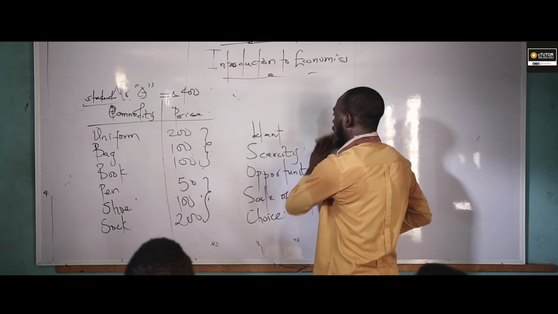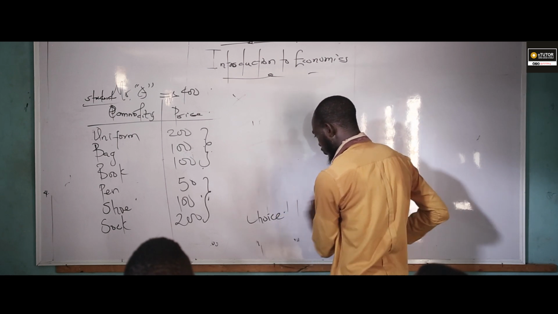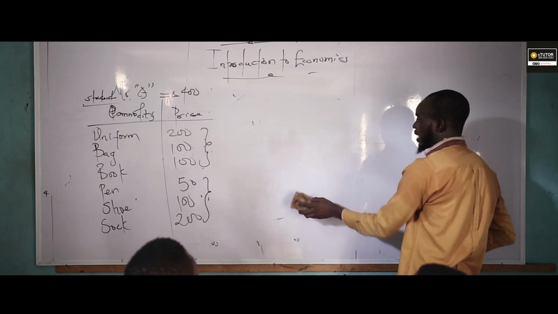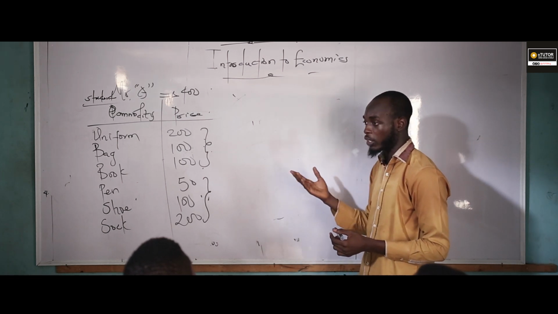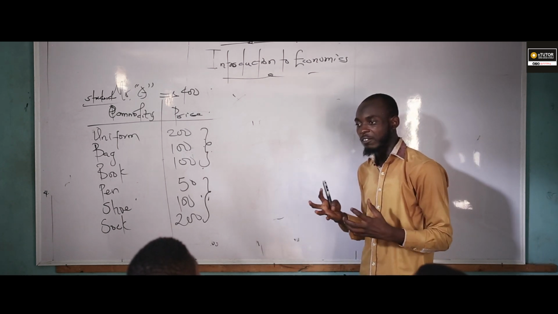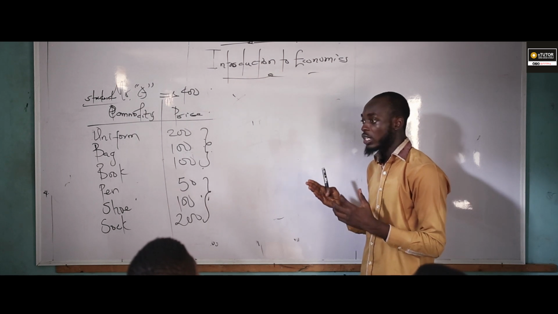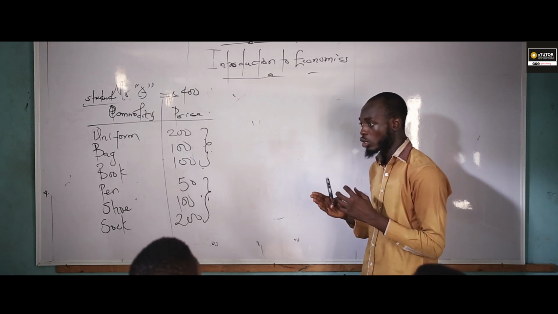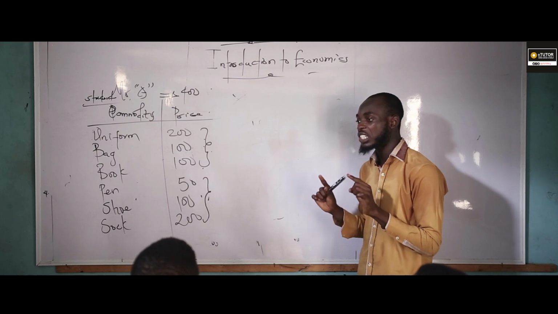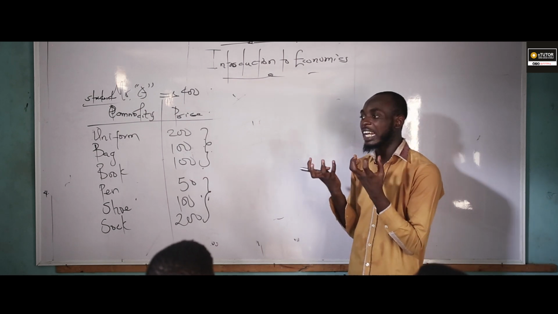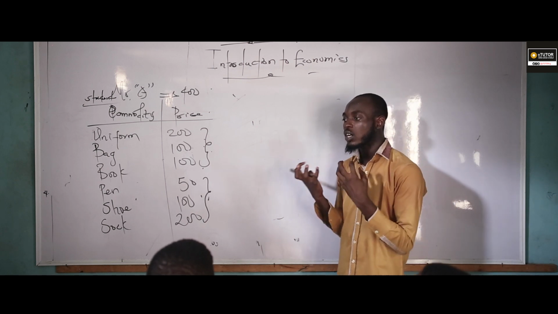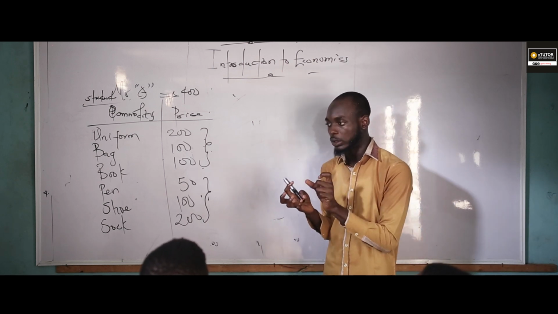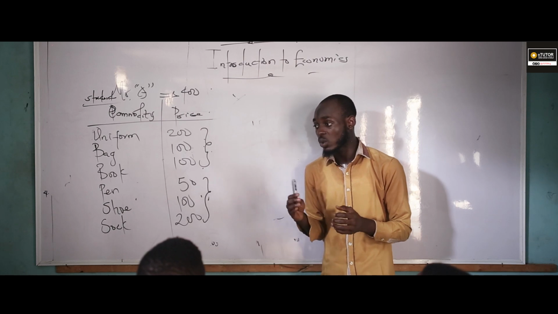Like I said from the outset, when I started the introduction of economics, I said the first person that defined economics is regarded as Aristotle. Am I communicating? He coined economics from the Greek words oikos and nomos. I said oikos means household, while nomos means management.